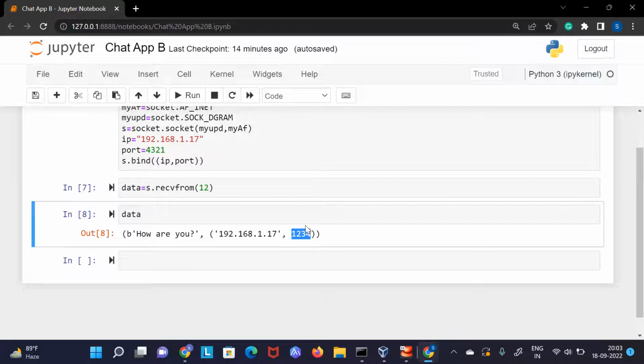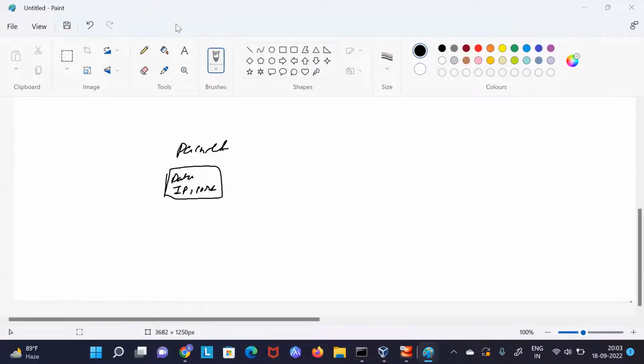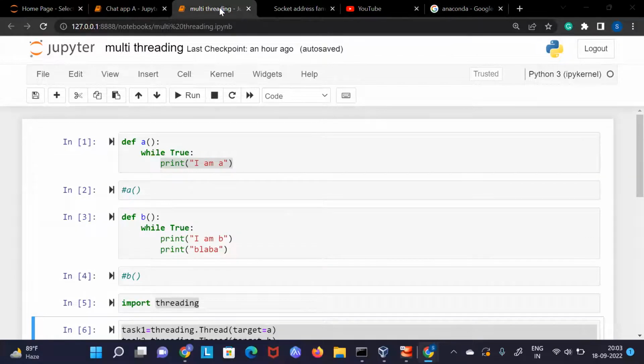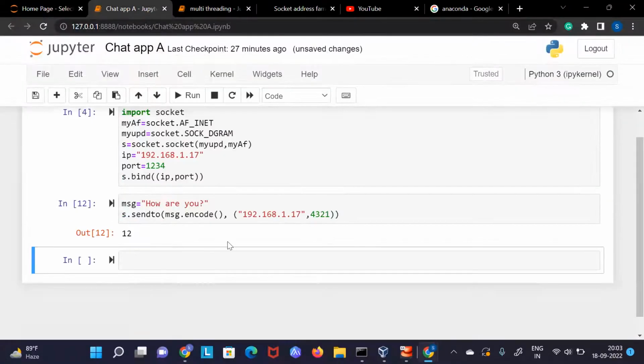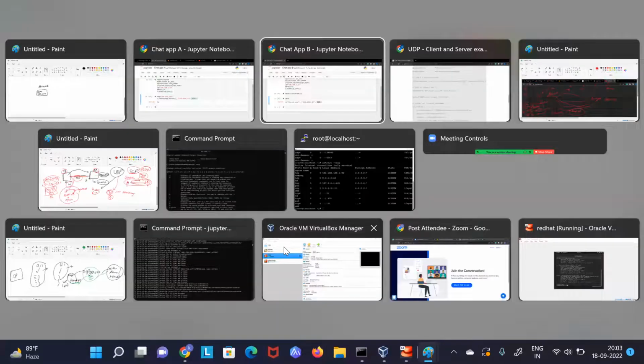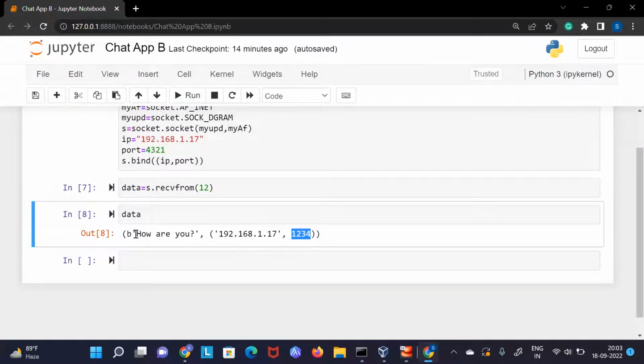As I already told you with this example, everything is running on different port numbers. If you have to talk to this particular program, you should know its port number. That's why the packet sends me the data, the IP and the port number, so that I can send data back to that particular server. I hope it is clear.